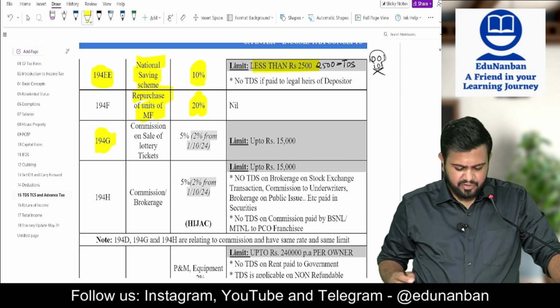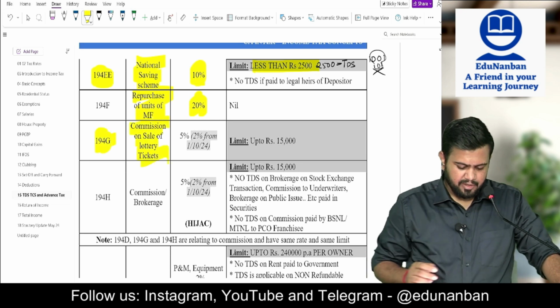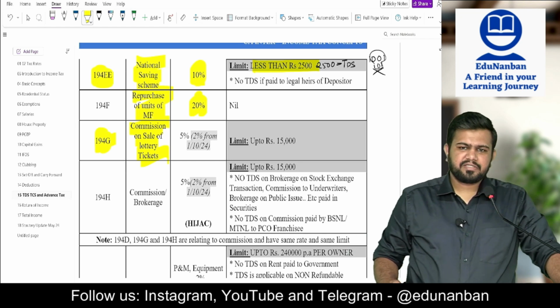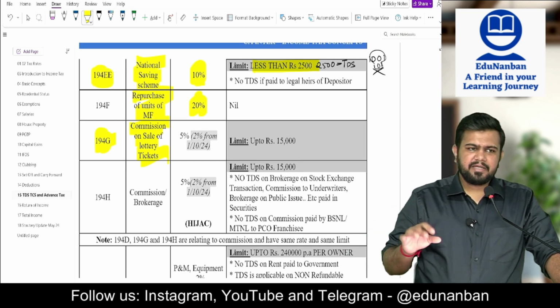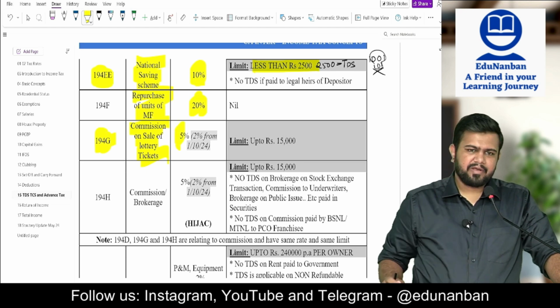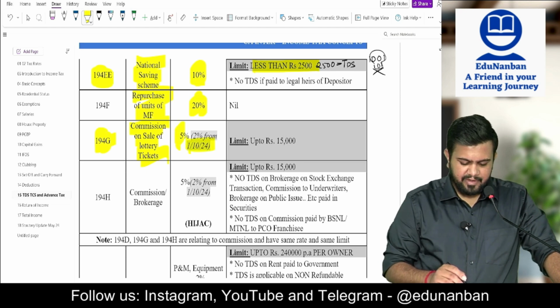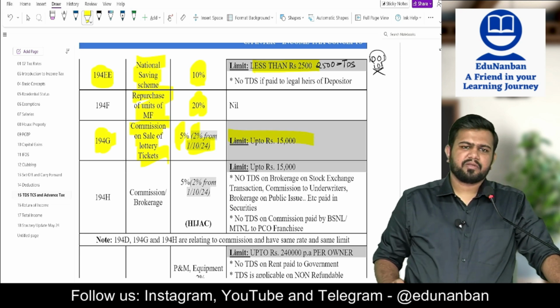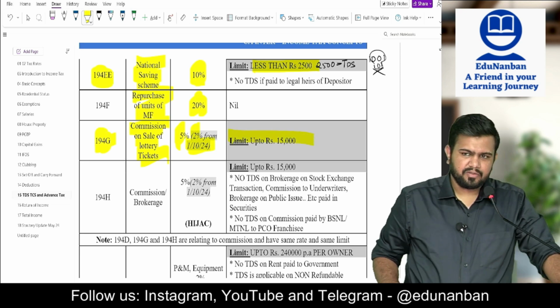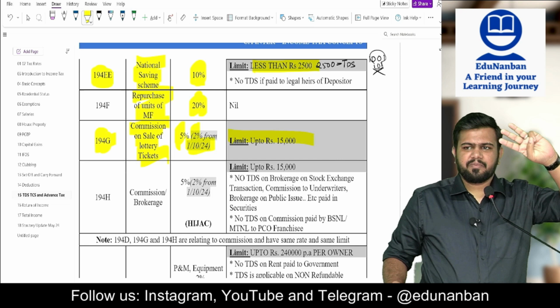Section 194G, commission on sale of lottery tickets. So a lottery ticket agent will receive commission on sale of lottery tickets. TDS on such commission is 5%, and from 1/10/2024 onwards, 2%. Limit is what? 15,000.